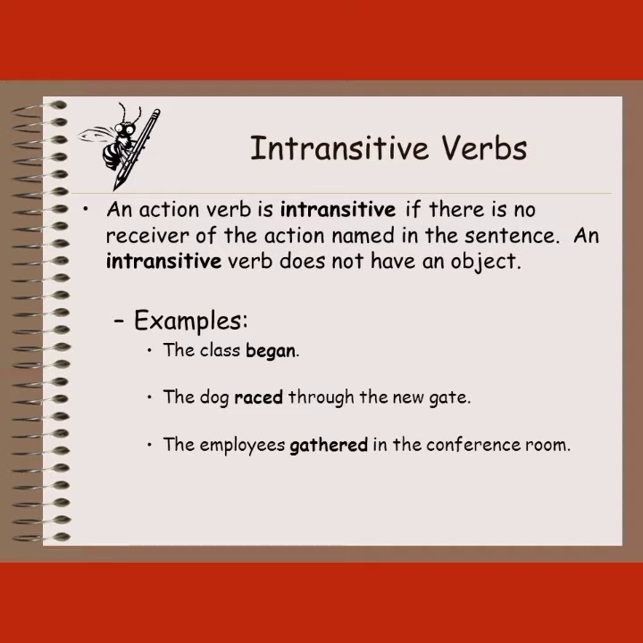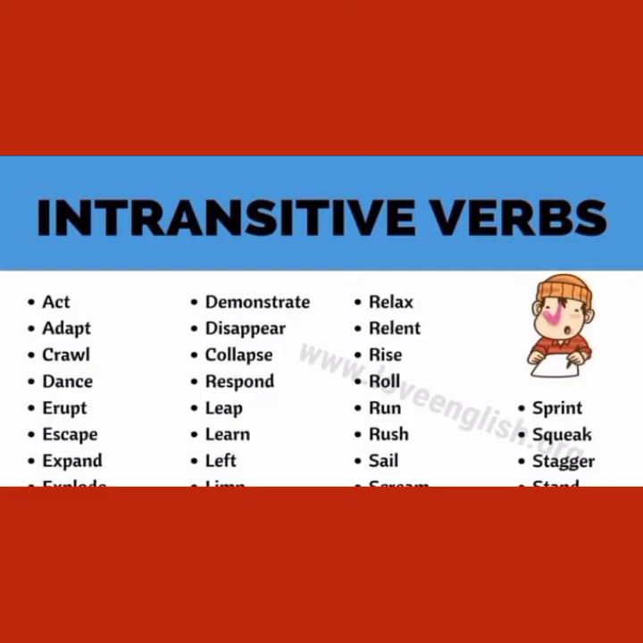Next is intransitive verbs. An action verb is intransitive if there is no receiver of the action named in the sentence. An intransitive verb does not have an object. Examples are: the class began, the dog raced through the new gate, the employees gathered in the conference room. Here began, raced, and gathered are intransitive verbs. Now, here is the list of some intransitive verbs.